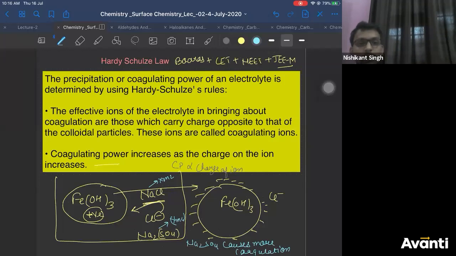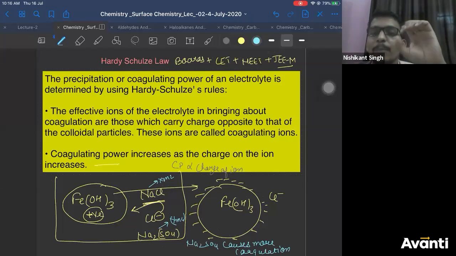Or in other words, which will be required in more amount? NaCl will be required in more amount because its efficiency is less. So if NaCl's efficiency is less, you need to add more electrolyte, right? So obviously X will be greater than Y. Correct?